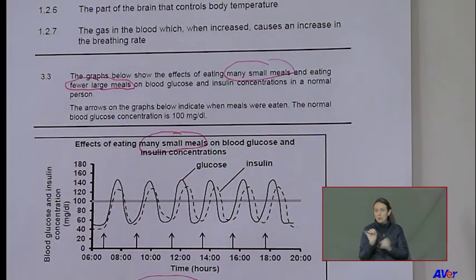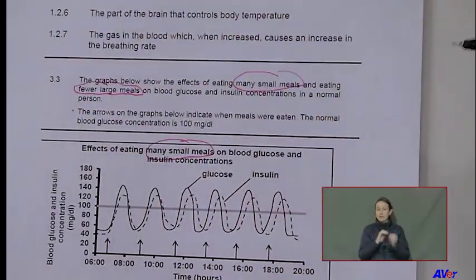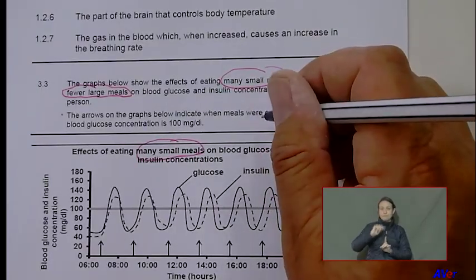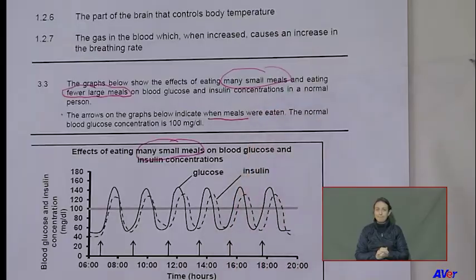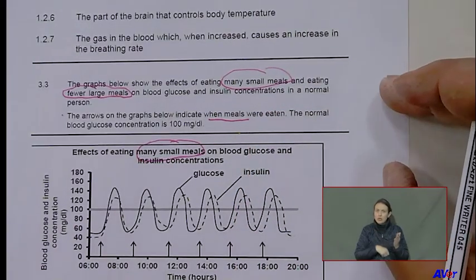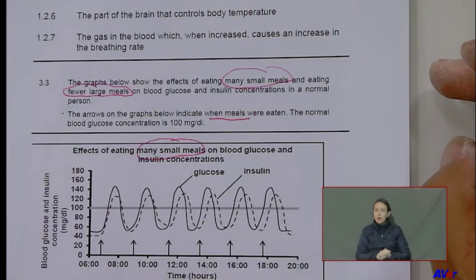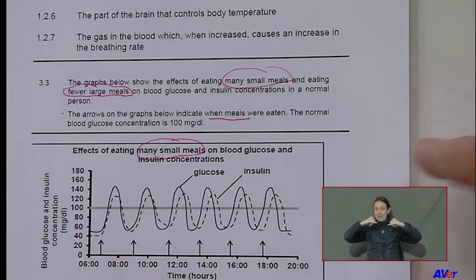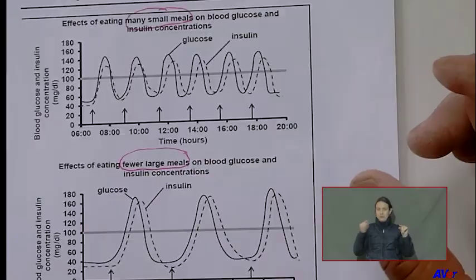Now they say, in the second sentence here, the arrows of the graph indicate what? What do you read there? Please check on the question. The arrows on the graph below indicate what? And then they say the normal of the glucose is indicated there with that gray line that goes across in both the graphs. People, can you see that gray line there in the middle? It is at what milligrams?